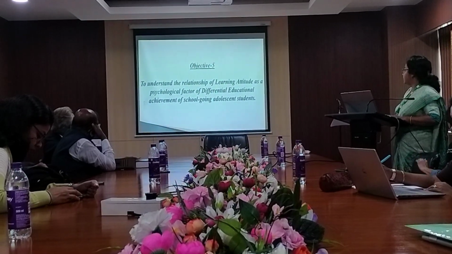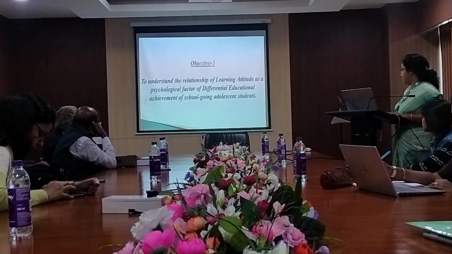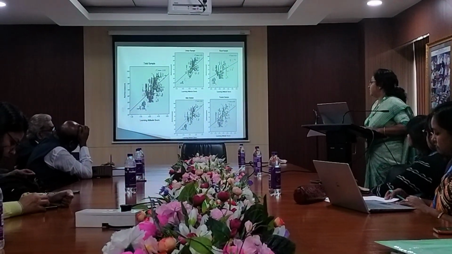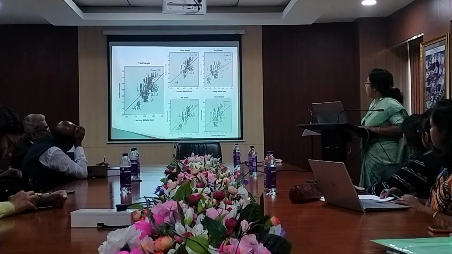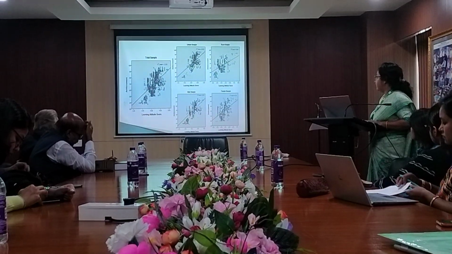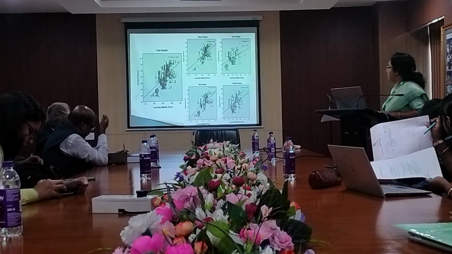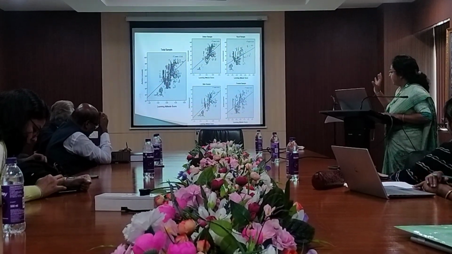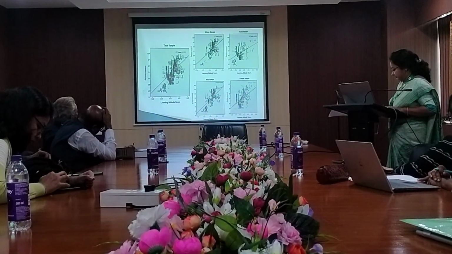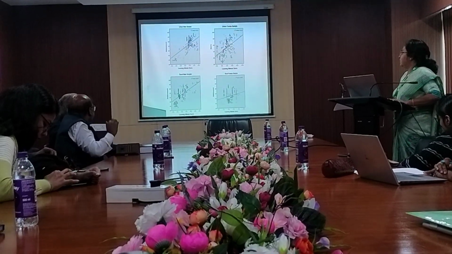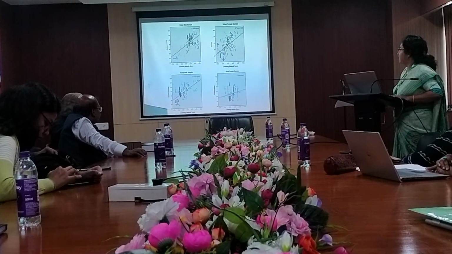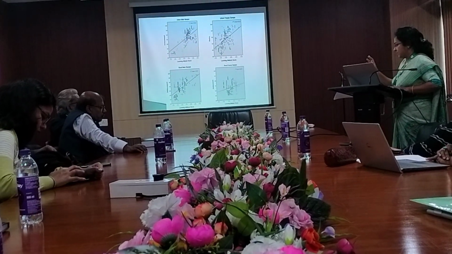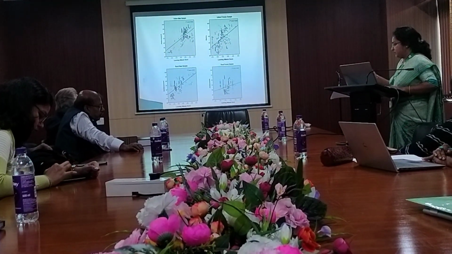Objective 5, to understand the relationship of learning attitude as a psychological factor of differential educational achievement of school-going adolescent students. These are scatter diagrams showing the relationship between learning attitude and achievement for the total sample, urban sample, rural sample, male sample, and female sample. All are strongly positively correlated because the data are gathered closely along the trend line. These are also pictures of the urban male, urban female, rural male, and rural female samples. Only in the urban female sample are there some scattered points, but it is highly related, though not very highly positive.